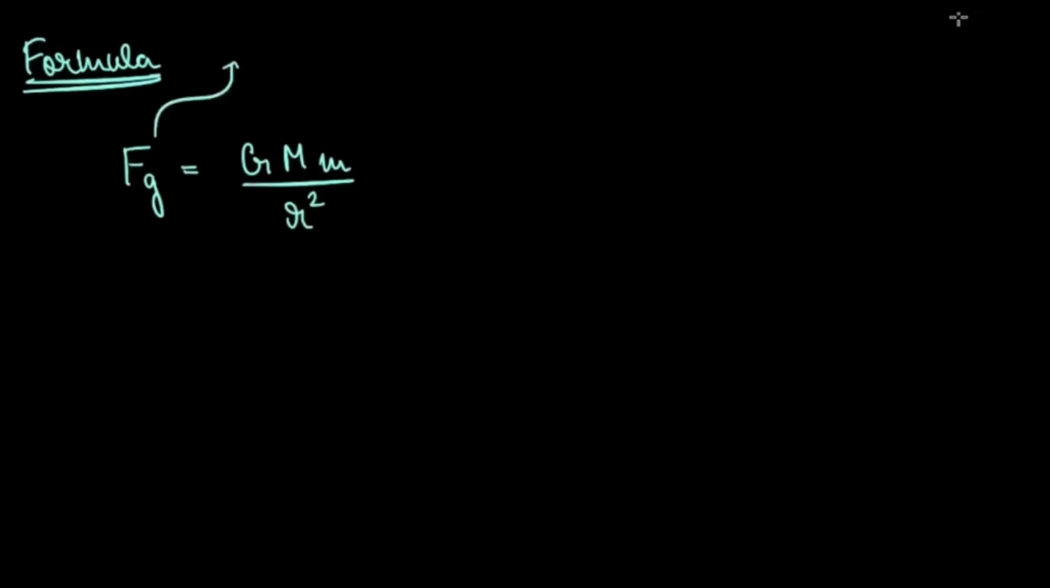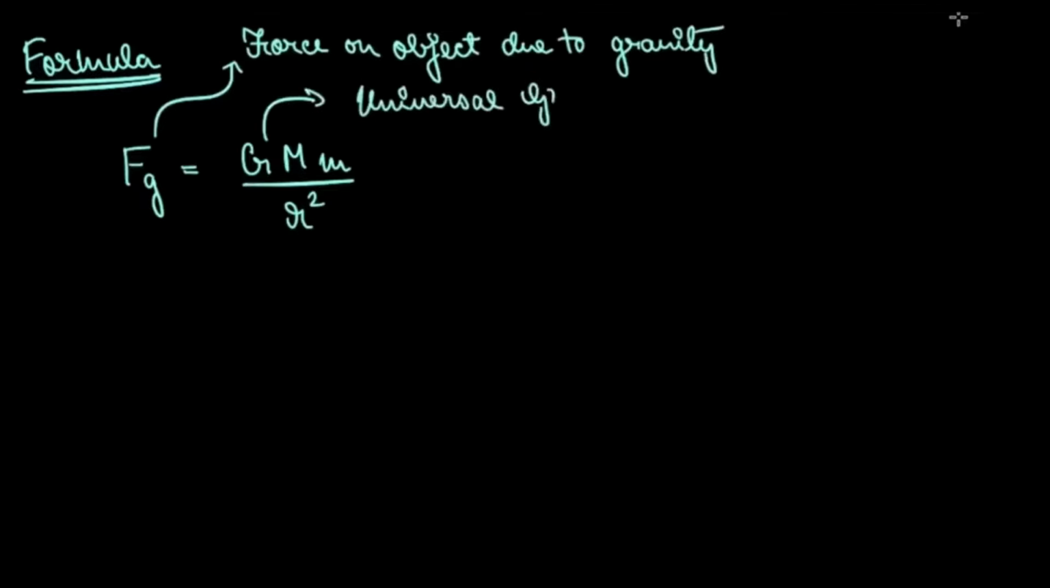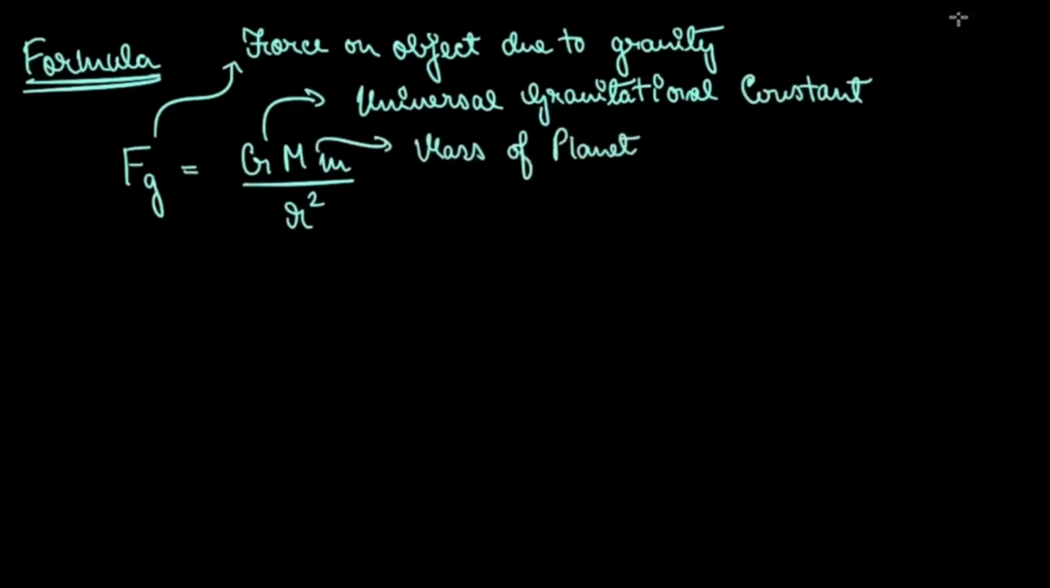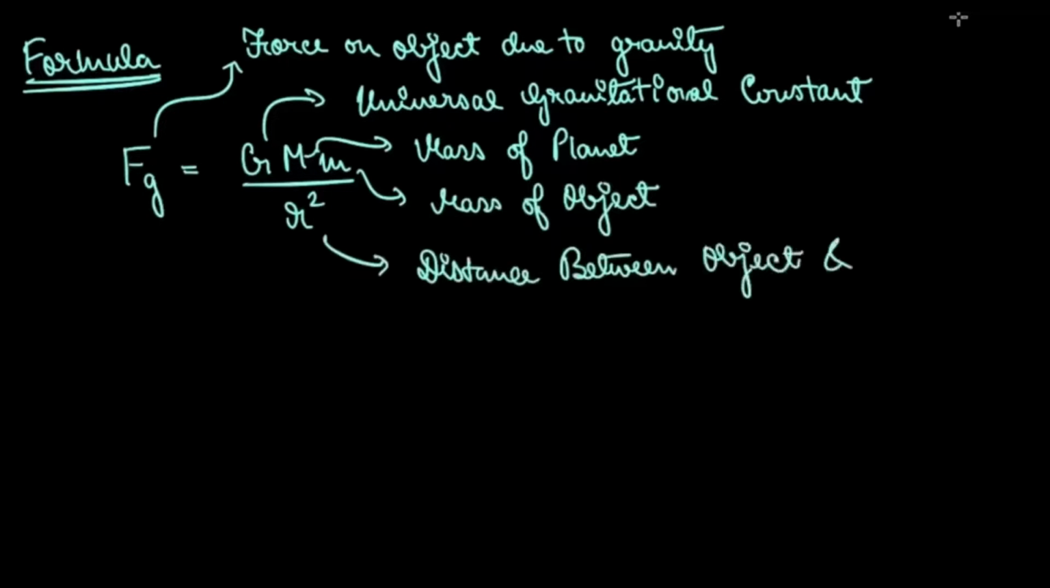Alright, so let me just write down the meaning of the variables. F is the force on the object due to gravity, G is the universal gravitational constant, which has a certain value, M is the mass of the planet, m is the mass of the object, and r is the distance between object and planet. To be more precise, this is actually the distance between the object and the center of the planet. So we need to first consider the radius of the Earth, and of course a little bit of height that it has from the surface. We cannot calculate it from the center, so we just take one constant and add it with the height that we calculated from the surface.